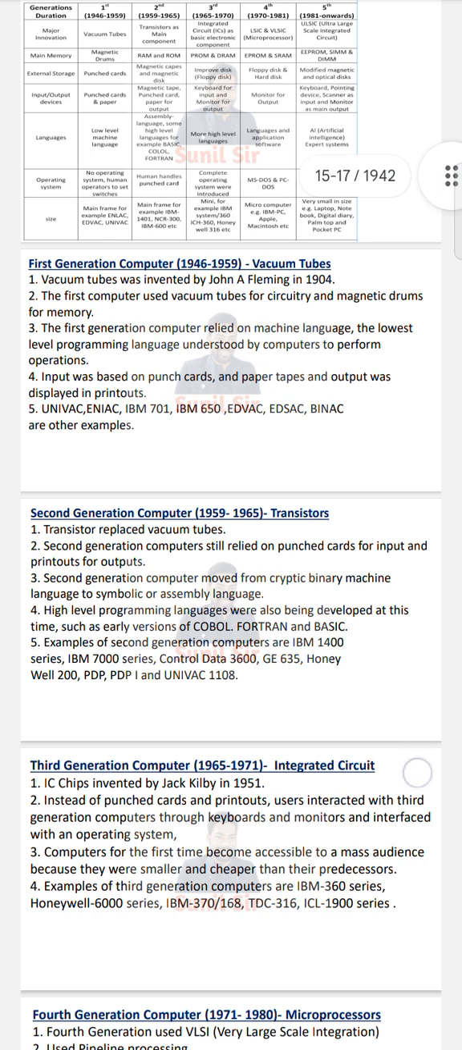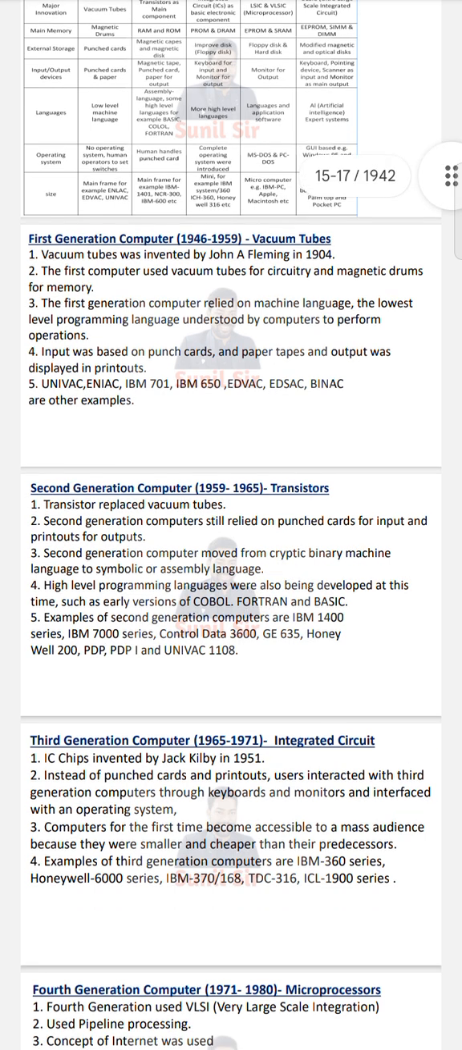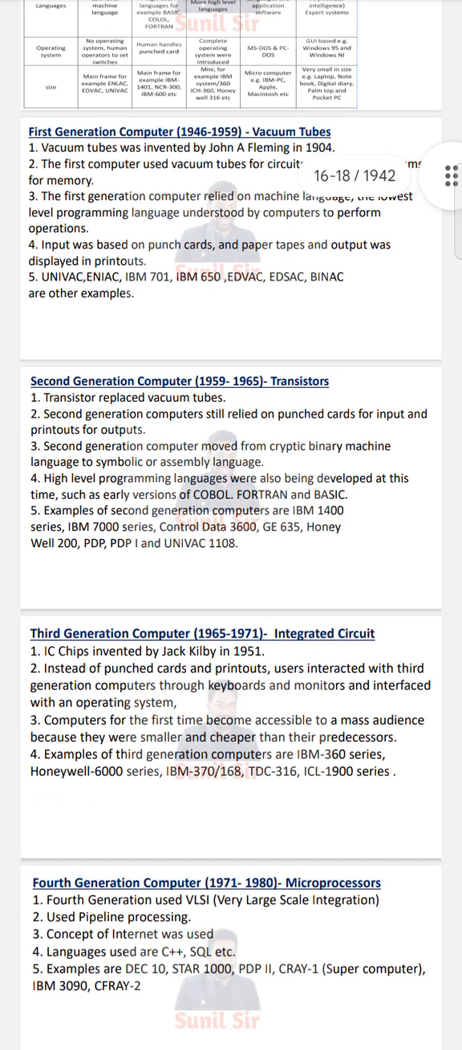First generation of computer. Vacuum tubes were invented by John A. Fleming in 1904. The first generation computers used vacuum tubes for circuitry and magnetic drums for memory. They relied on machine language, the lowest-level programming language understood by the computer, to perform operations. Input was based on punch cards and paper tape, and output was displayed on printouts. UNIVAC, ENIAC, IBM 650, EDVAC, EDSAC, and BINAC are examples.